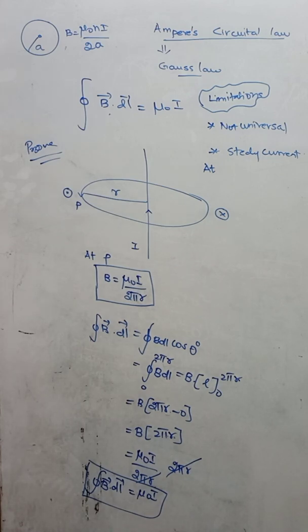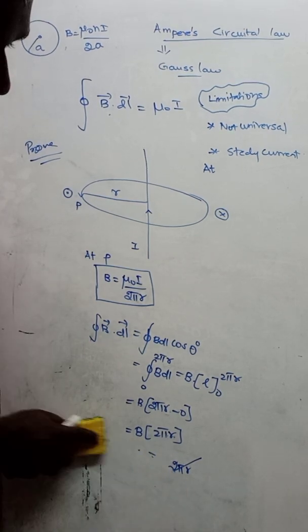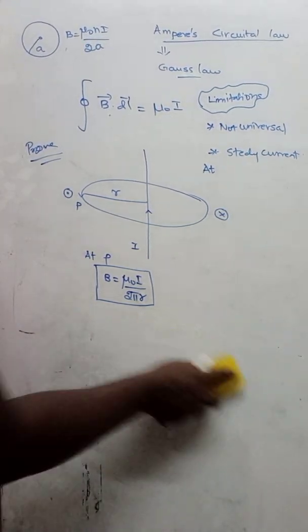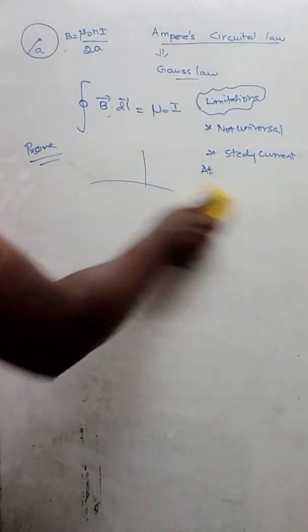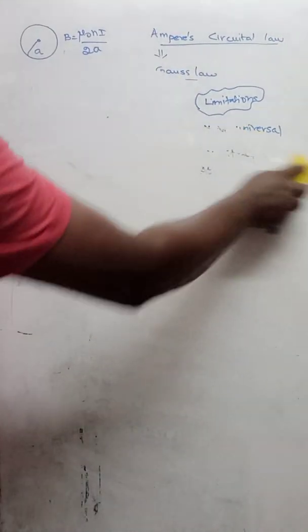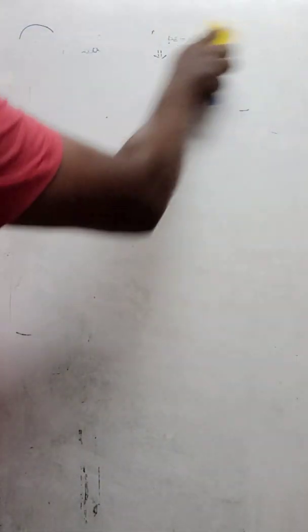Now there are applications for the Ampere circuital law. Here we are going to study three applications. First one for a straight conductor, second one for a solenoid, and the third one for a toroid. Okay. There are three applications for Ampere circuital law. So first, let us go with the first case.